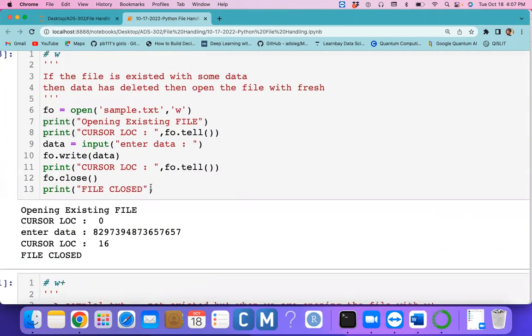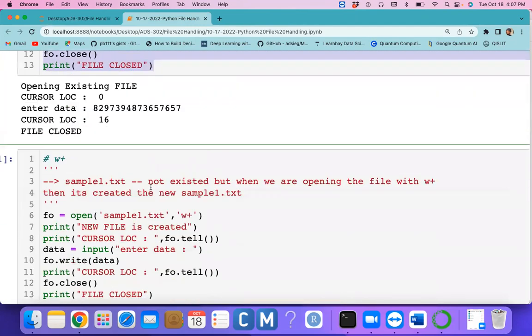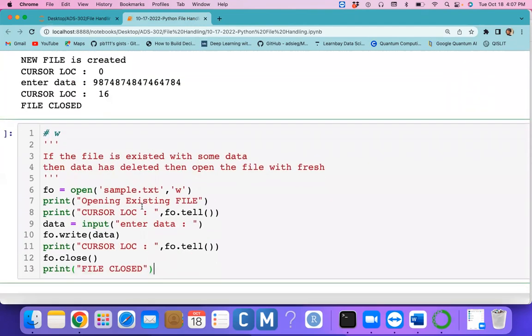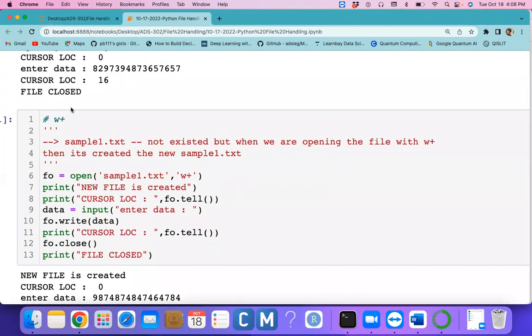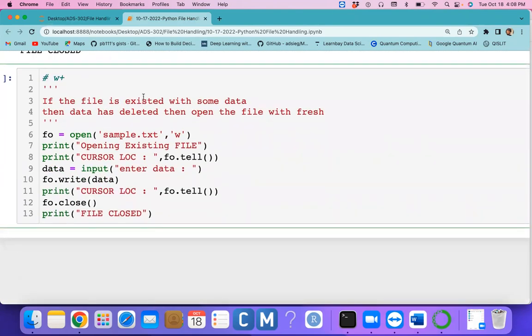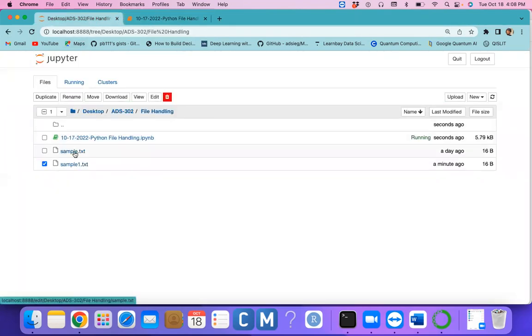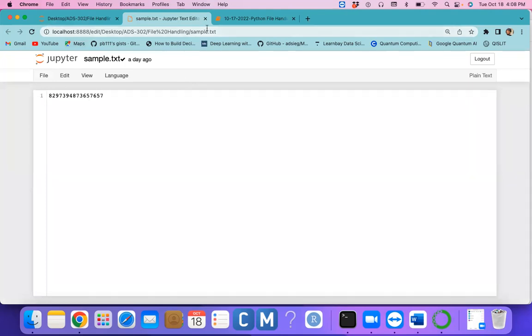Okay, now if the file exists with some data, what happens? We'll see now. You are opening the file with W plus mode. If the file exists with some data, is the data deleted and the file opened in fresh mode or not? Let me open the file sample.txt, which has some number of characters.